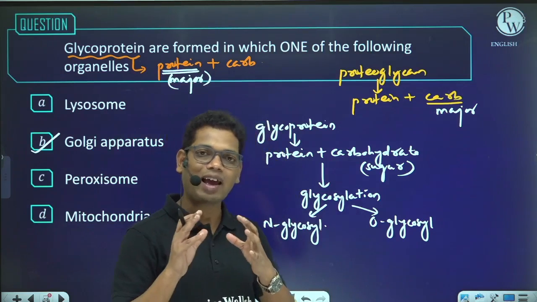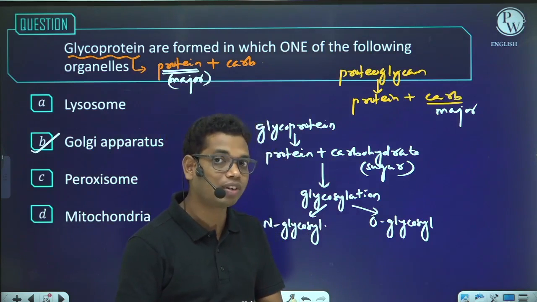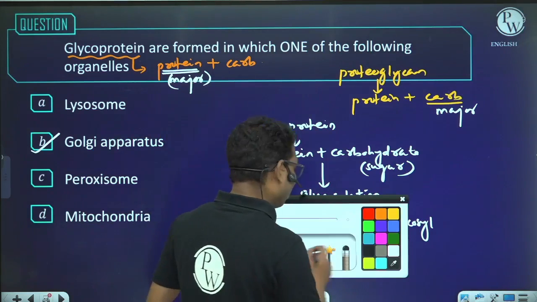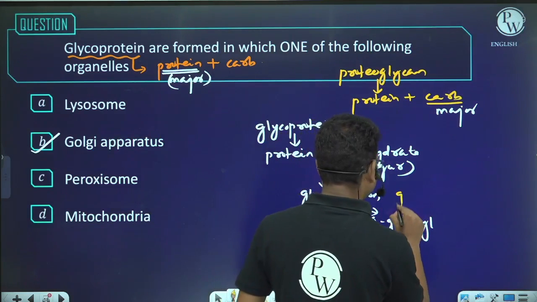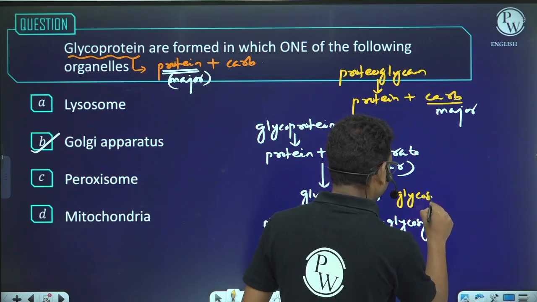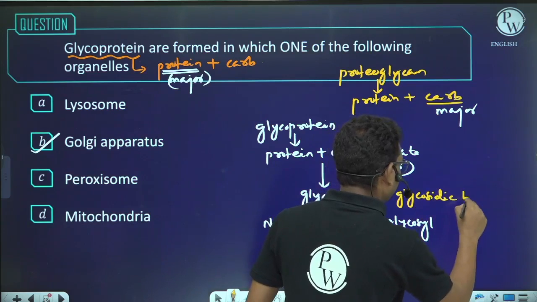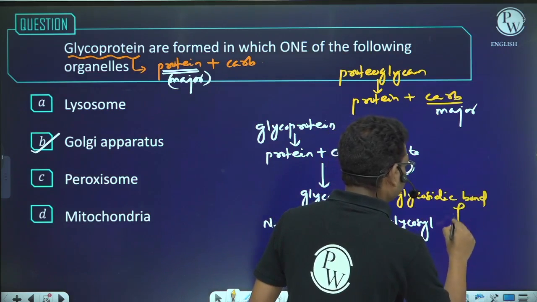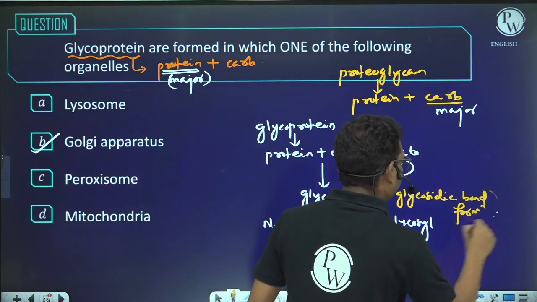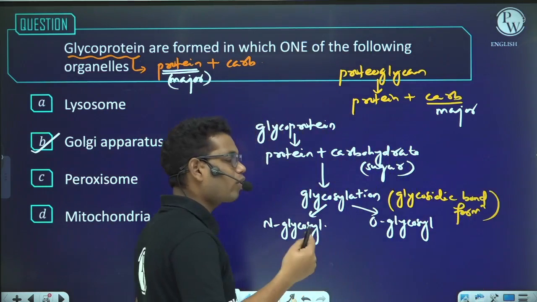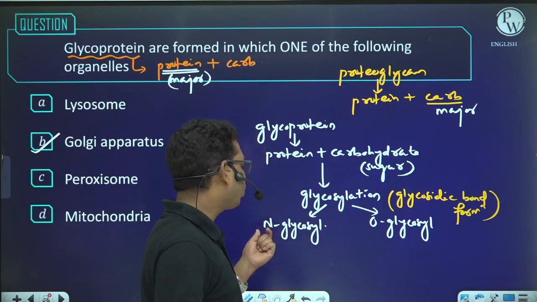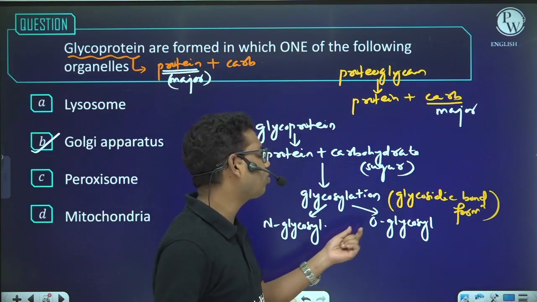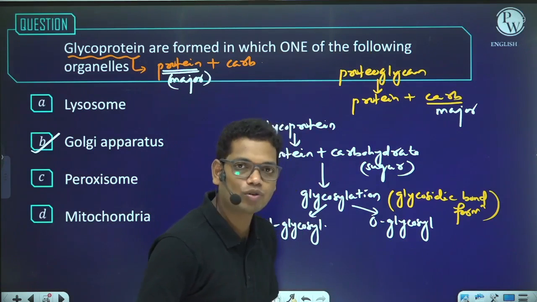See, in glycosylation, which bond is formed? Glycosidic bond is formed. Bond formation takes place. And if the glycosidic bond involves nitrogen, it is N-glycosylation; if it involves oxygen, that will be known as O-glycosylation.